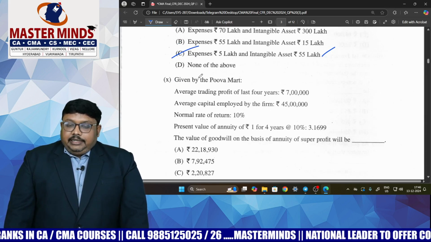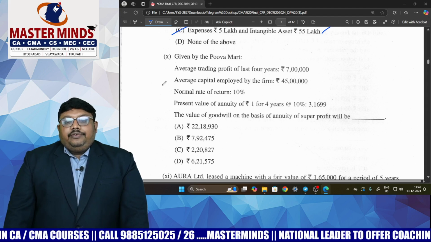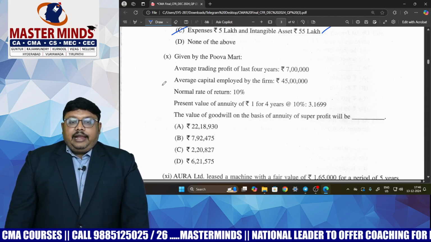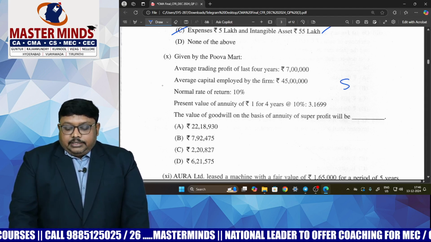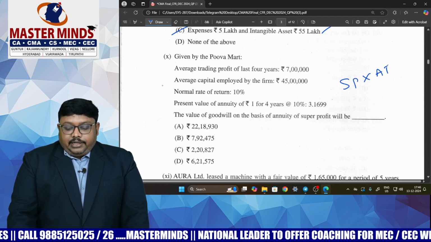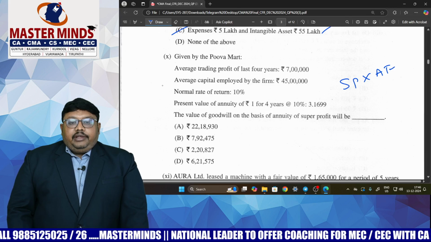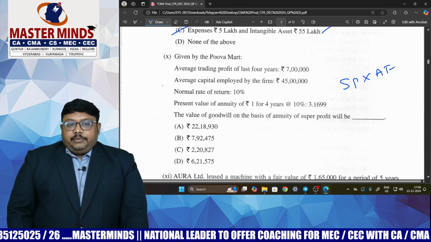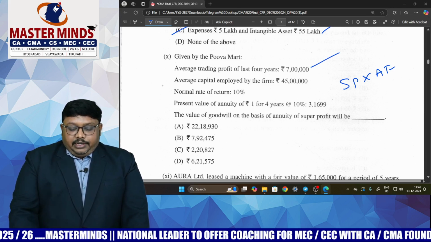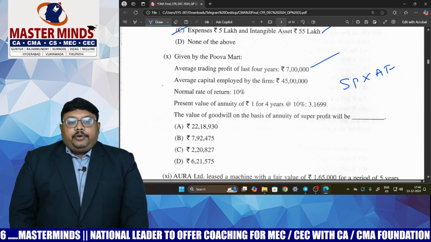And the second one is a direct question. They are asking what is the goodwill as per annuity method. Under the annuity method, goodwill formula is super profits into annuity factor. Super profits, how can we identify it here? Average profits minus normal profit. Average profit is directly given in the question. Normal profit you need to find.